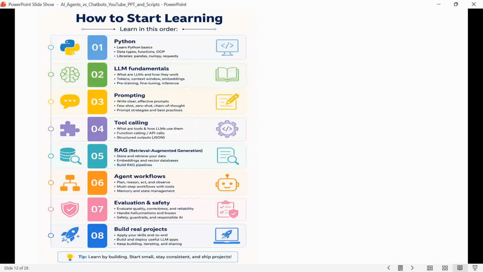Now let's understand how we can start learning. If you really want to learn AI agents, my suggestion would be, don't just jump into complicated frameworks. You can start with Python and fundamentals of LLMs, and then learn prompting, tool calling, RAG, agent workflows, and finally evaluation and safety. Most importantly, build small projects.